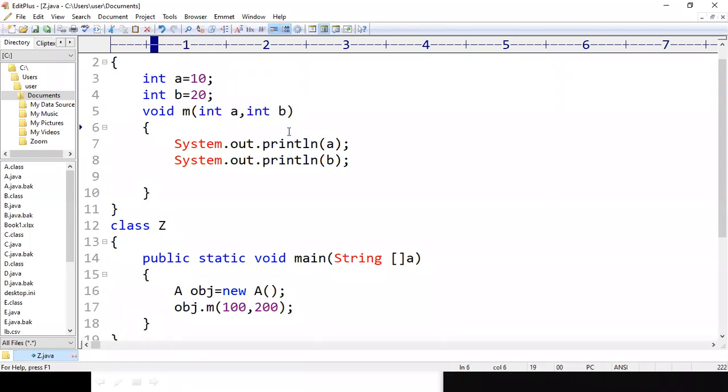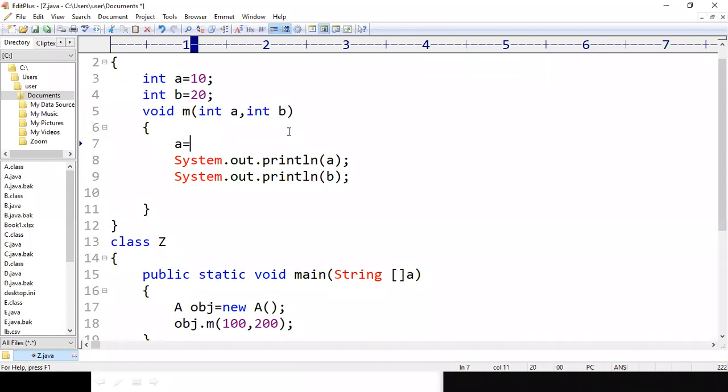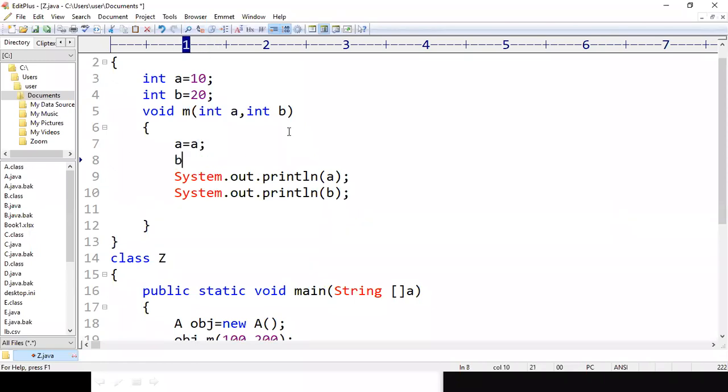Similarly, if I want to assign an instance variable from a parameter, with the same names, the compiler will never understand which one is the instance variable and which one is the parameter.